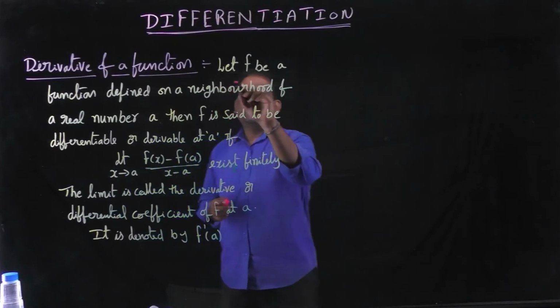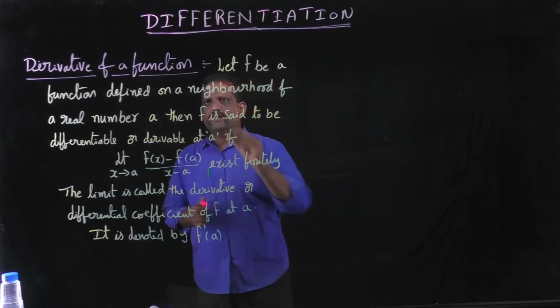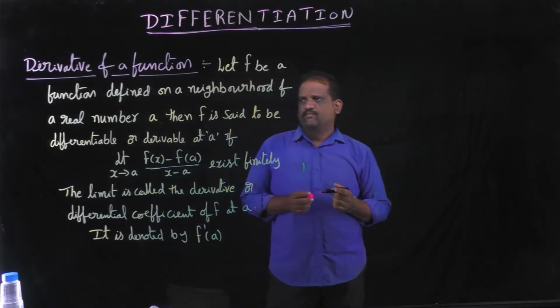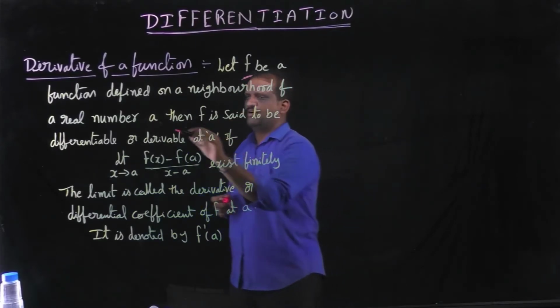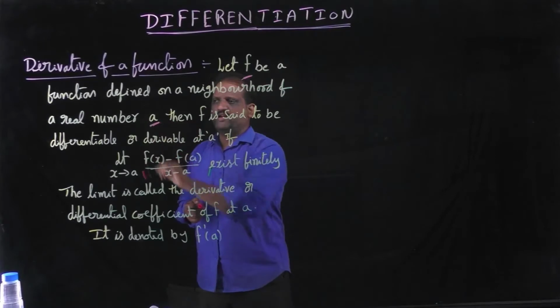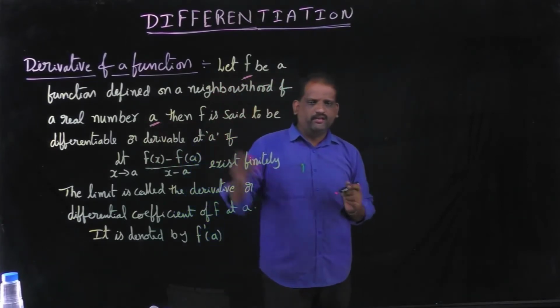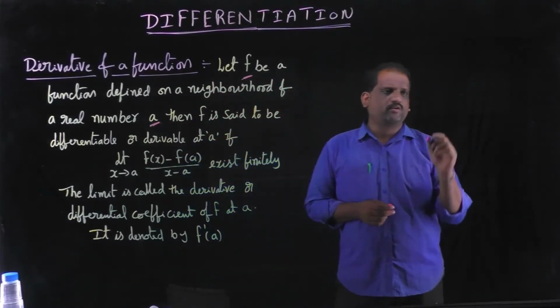Let f be a function defined on a neighborhood of a real number a, where a is a real number. What is the meaning of neighborhood?